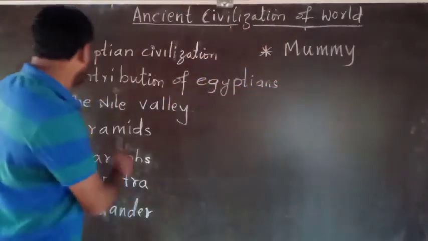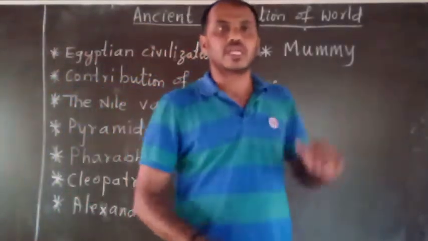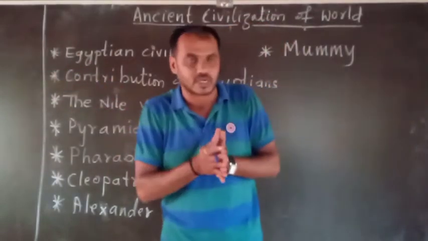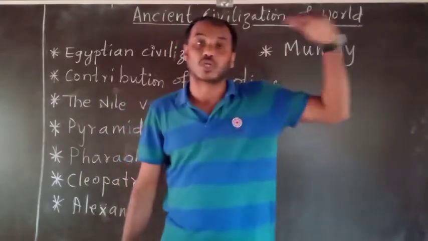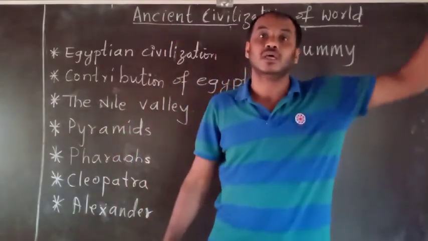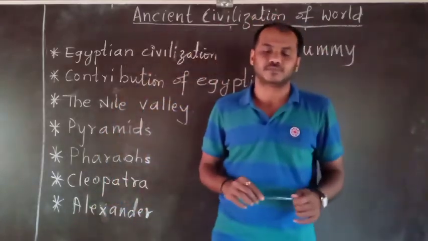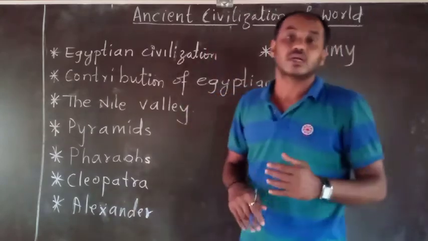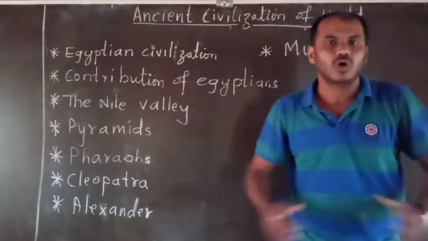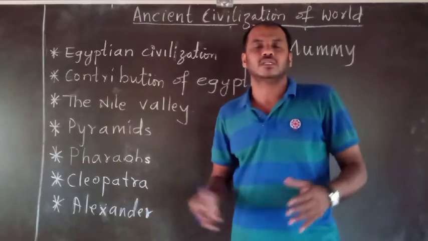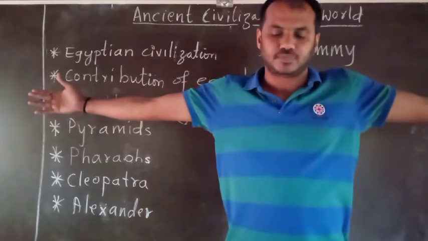Next we will move towards the Nile Valley. First we have to talk about the river Nile. What is the specialty of that river? Why did the Egyptian civilization originate in the Nile River Valley? Every rainy season, the Nile River would transform the Nile Valley into a huge lake.